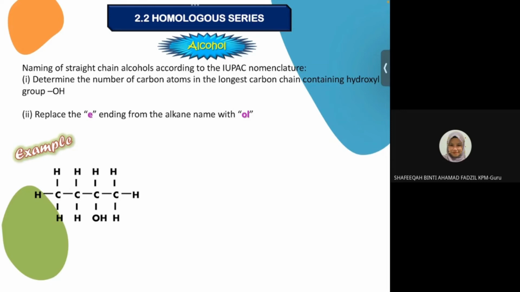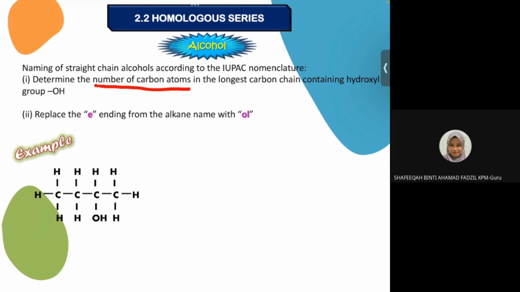Name of straight chain alcohol according to the IUPAC nomenclature. First step, you kena determine the number of carbon atom in the longest carbon chain containing hydroxyl group. And then replace the E ending from the alkane name with OL.